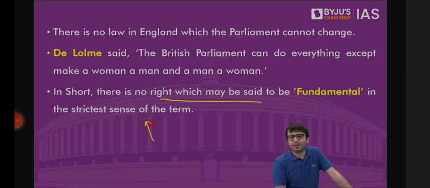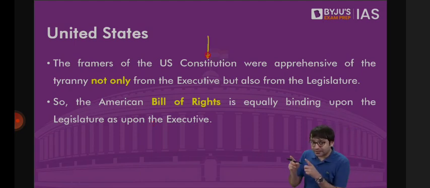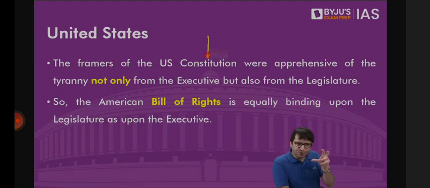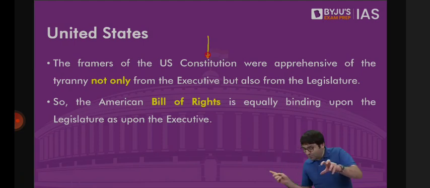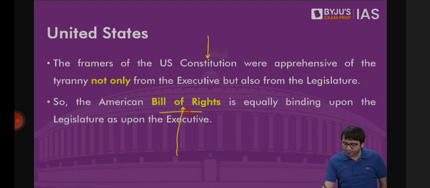But when it comes to the United States of America, the framers of the US Constitution, because in England, courts will protect you against the actions of the executive, against the illogical actions of the executive, against the arbitrary actions of the executive. But the courts in Britain are helpless against the legislature. But the framers of the US Constitution, which is the oldest federal written constitution of the world, wanted to protect the citizens of the US from the onslaught of the executive as well as the onslaught of the legislature. And that is why they have something known as the Bill of Rights, a list of fundamental rights.